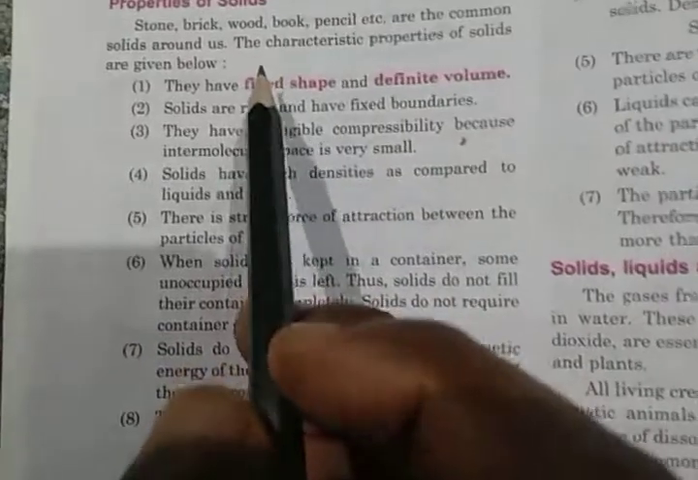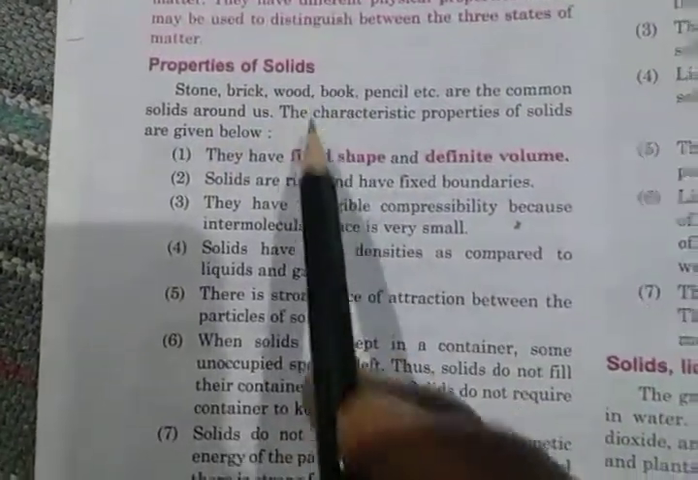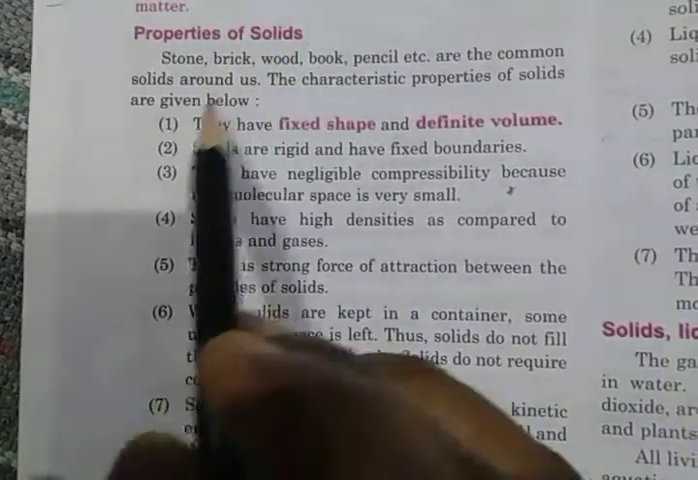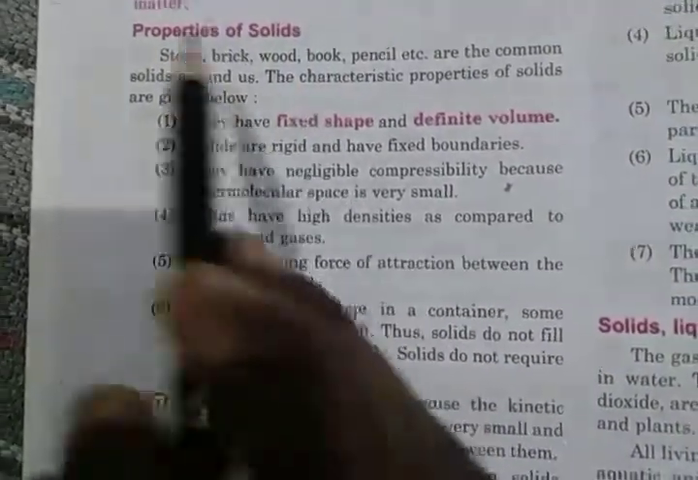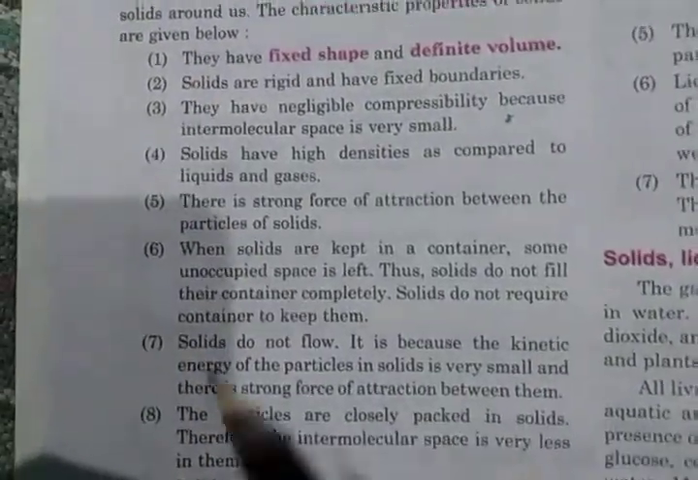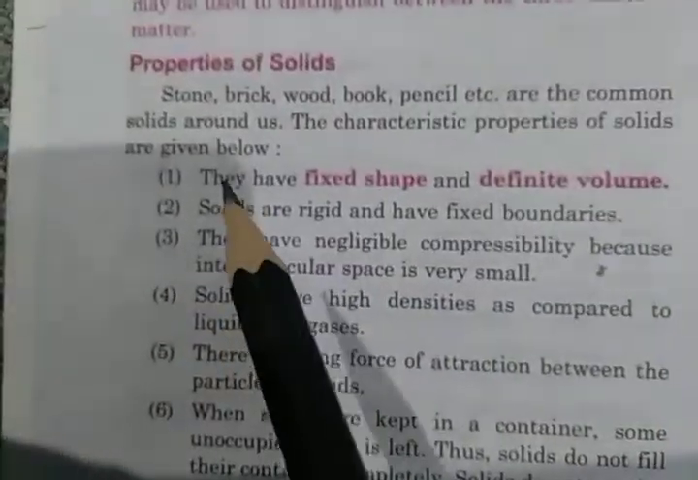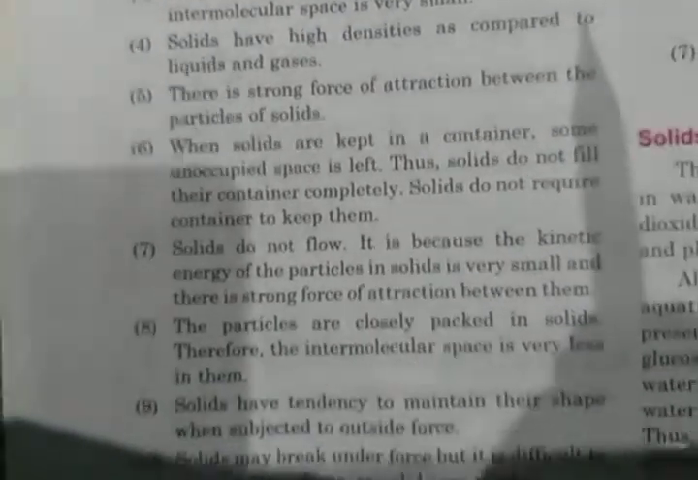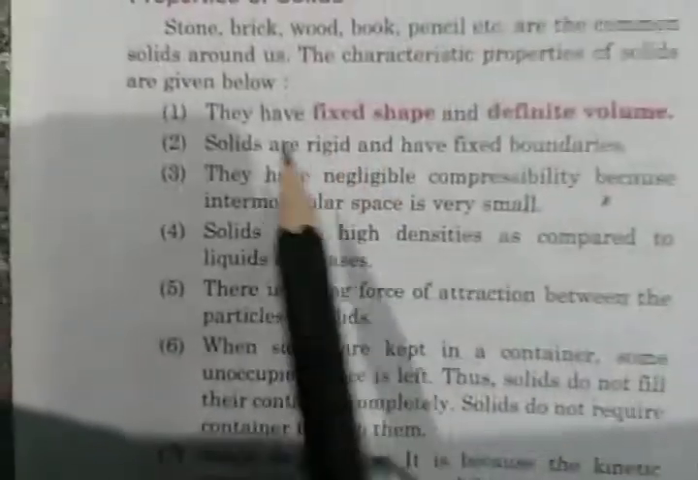Here at page number 6, properties of solids have been given, and you will write the heading properties of solids, and you will not write this. Okay, properties of solids, and after that using a dash you will write the properties of solids. Here, this one, you can see these properties. Clear? So these are the properties. I can read this.